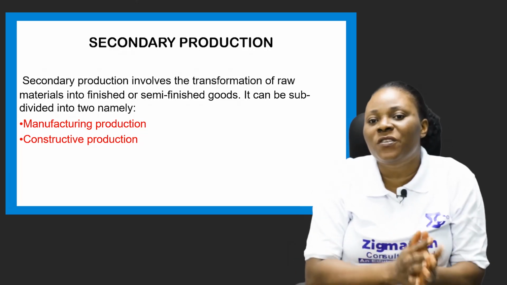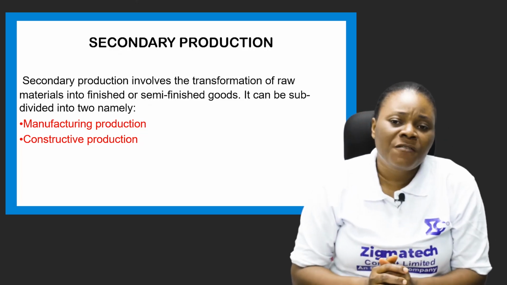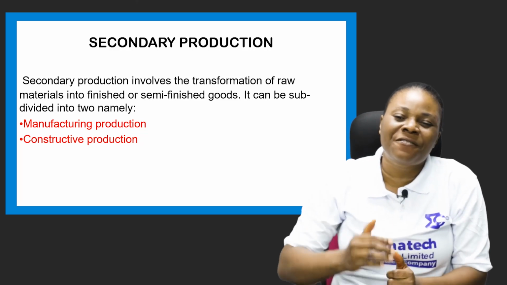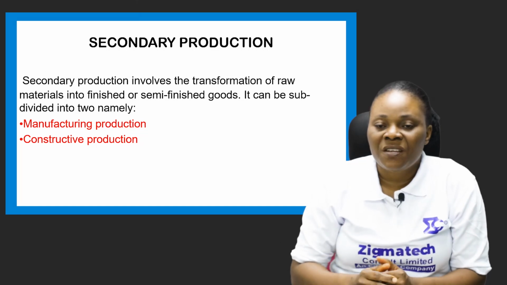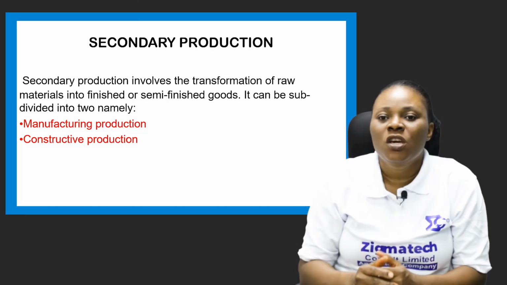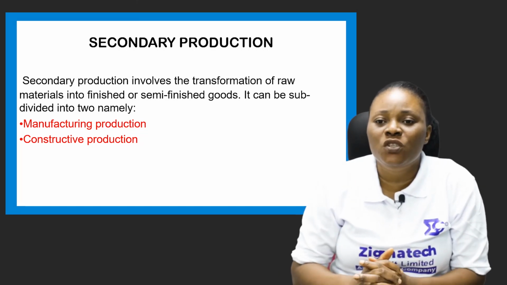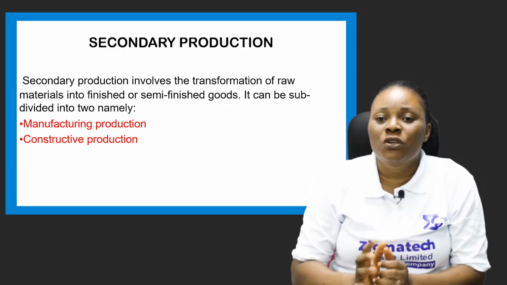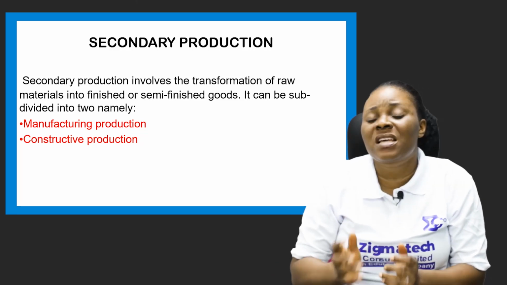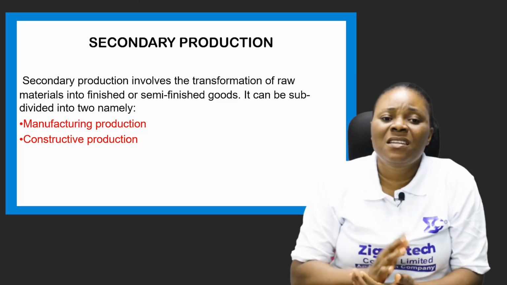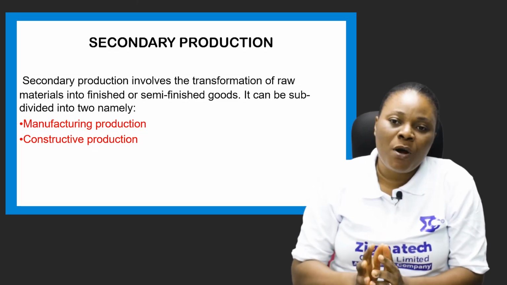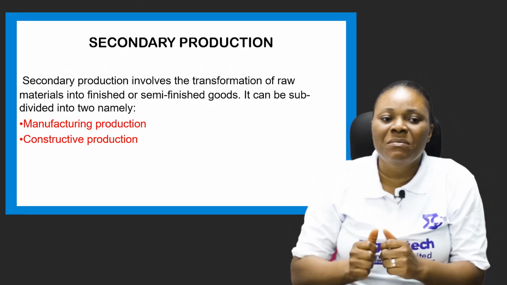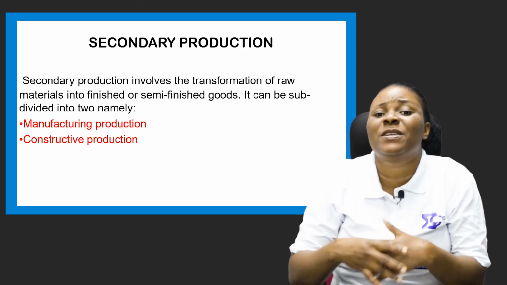What's the difference between finished goods and semi-finished goods? Finished goods are goods that have reached the final stage where they can be used, while the semi-finished goods are goods produced that have not reached the final stage. For example, if animal skin is changed into leather, at that point the leather is still a semi-finished good, though it has been transformed.